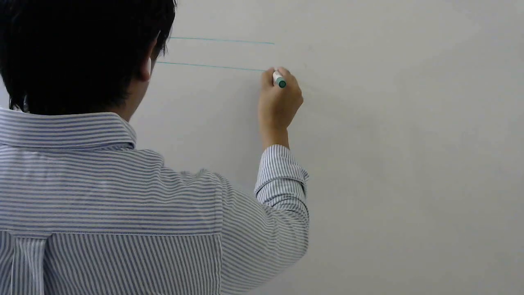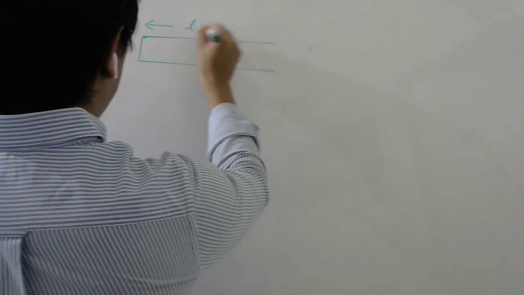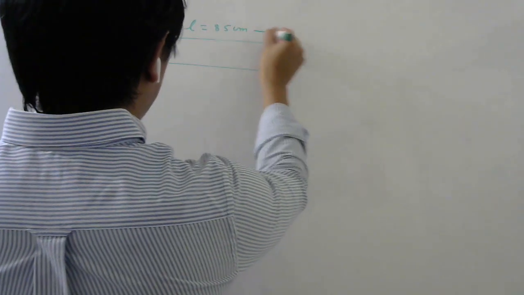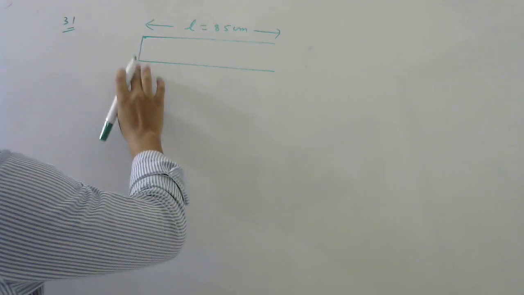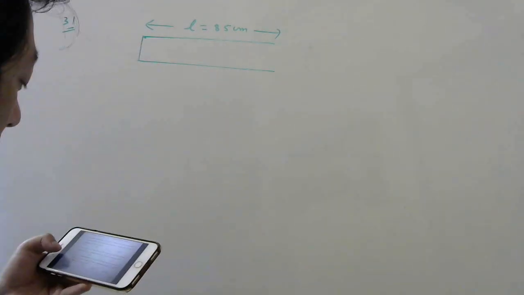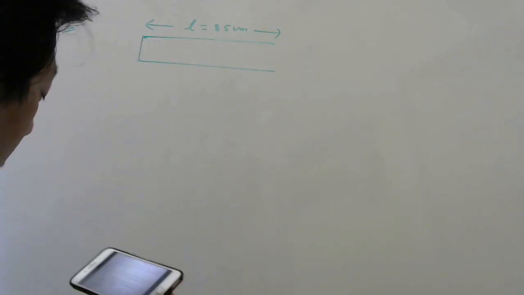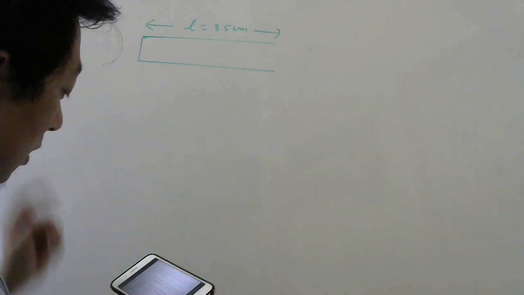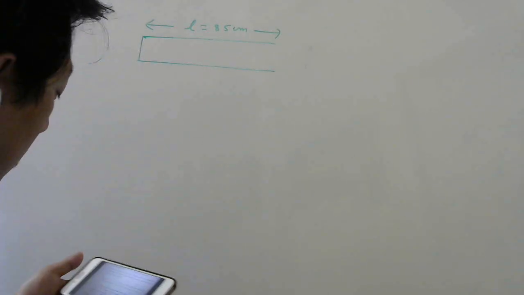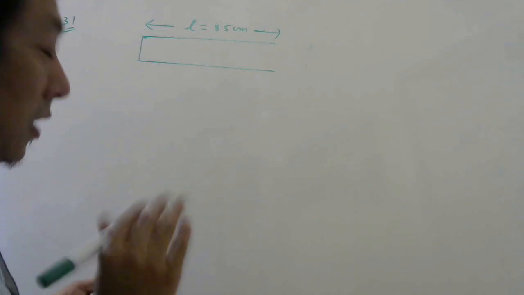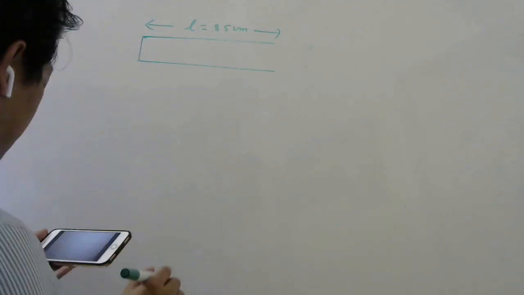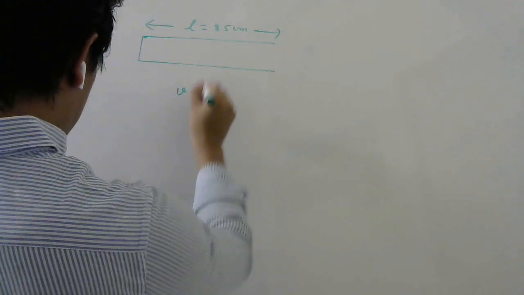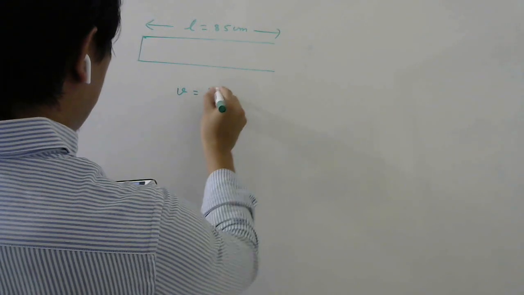So the question says a pipe of length 85 centimeter is closed at one end. Okay, length is 85 centimeter. So first thing to understand is it is a closed pipe. Find the number of possible natural oscillations of air column in the pipe whose frequencies lie below 1250. So frequency should be less than 1250 Hz. Speed of sound in this air is given to be 340.